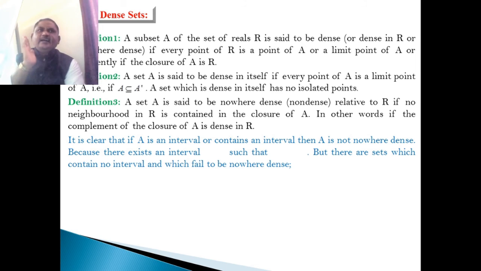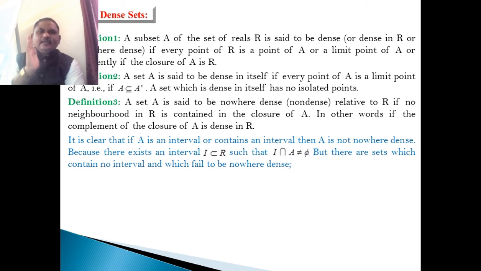It is clear that if A is an interval, or contains an interval, then A is not nowhere dense, because there exists an interval I subset of R such that A intersection I is not equal to the empty set.